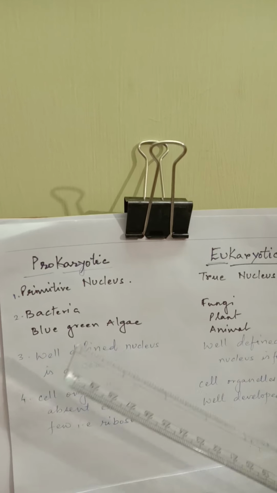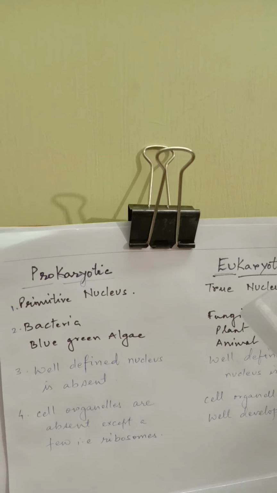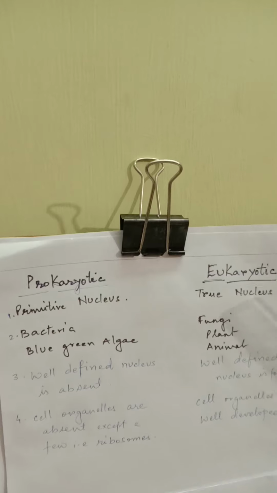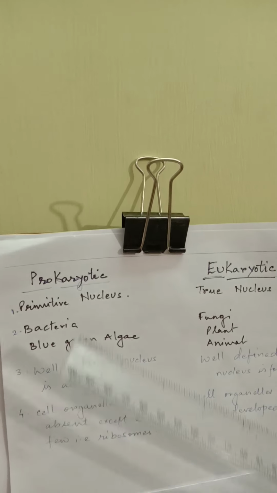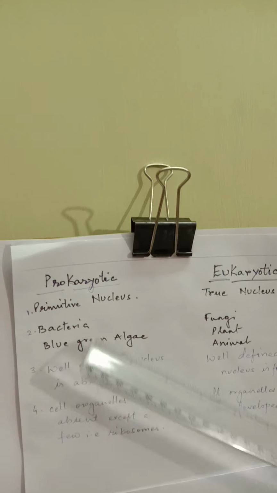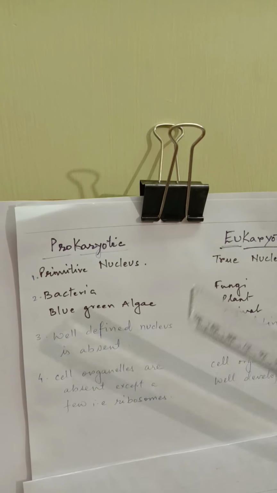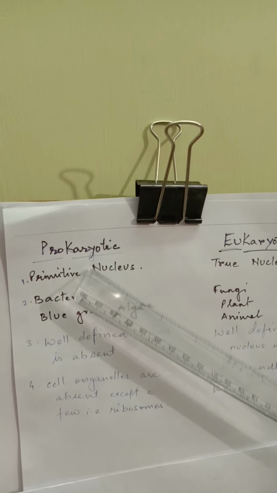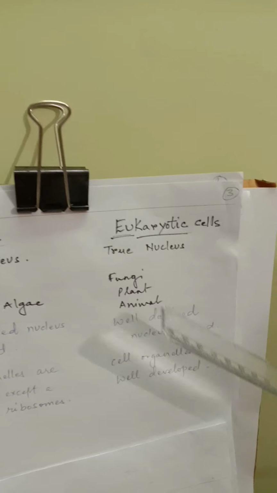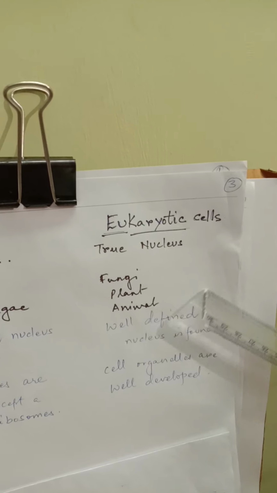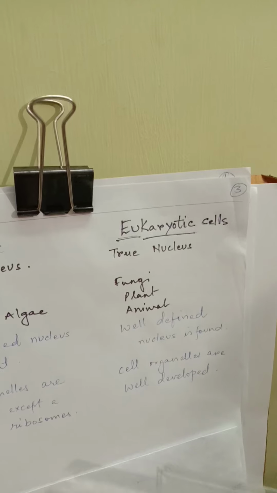The model is old-fashioned. Whereas eukaryotic cells are those cells which have a true nucleus. If you see examples, bacteria and blue-green algae, only these two organisms are representative of this group prokaryotic. In eukaryotic, you have all the fungi, all the plants and all the animals.